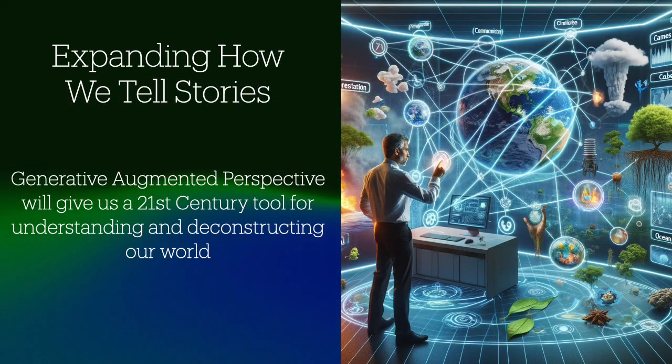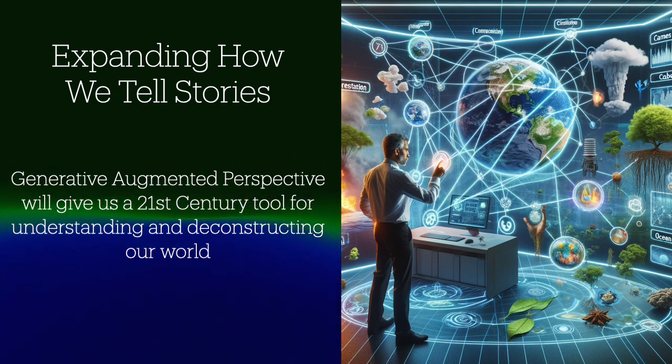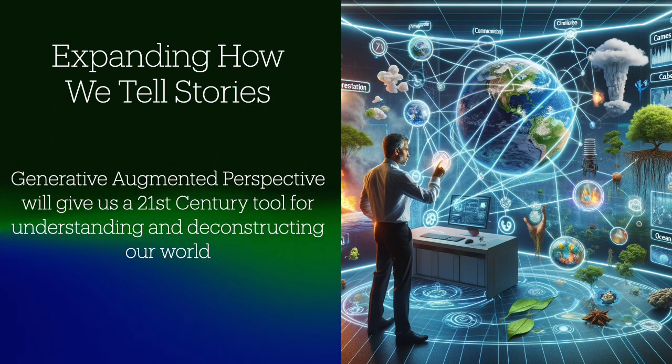Using generative augmented perspective to construct maps for sense-making would change how we tell stories to explain the world around us. We wouldn't just tell stories in a straight line. We'd see how stories connect with others, helping us tackle difficult problems in new ways.